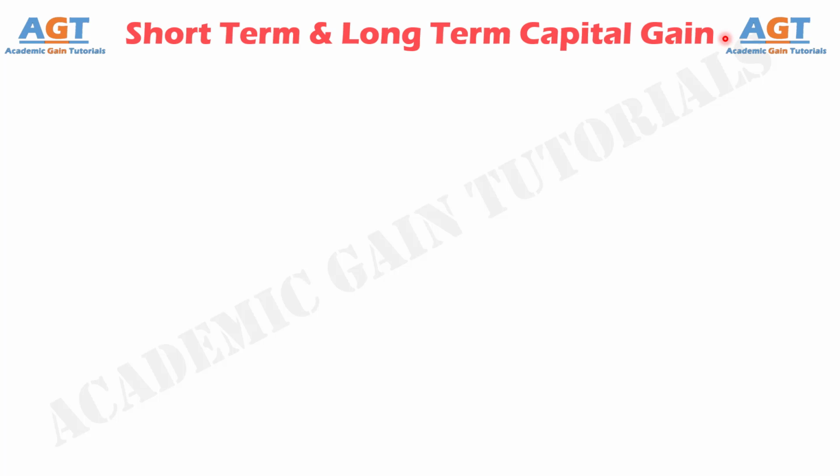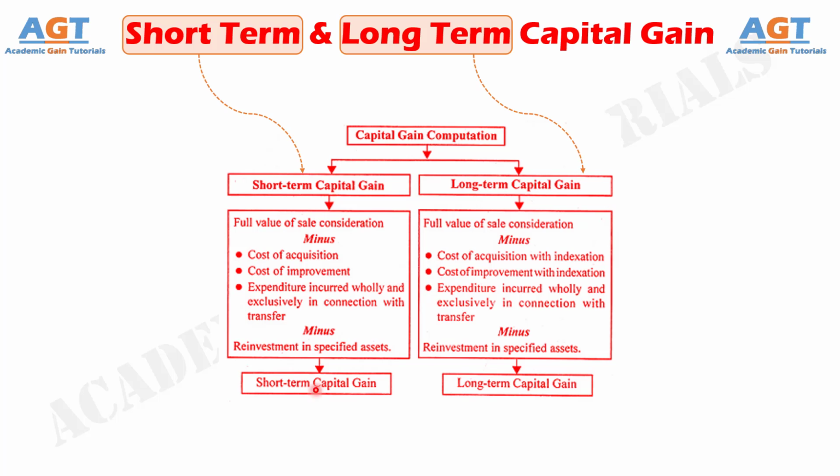In this video, we will look into the differences between short-term and long-term capital gain. The short-term capital gain refers to the profit earned by an individual on account of the transfer of the short-term capital asset. On the other extreme, when a long-term capital asset is transferred by an individual, the profit earned is called long-term capital gain. The primary difference between short-term and long-term capital gain lies in the period for which the capital asset or investment is held by an individual.